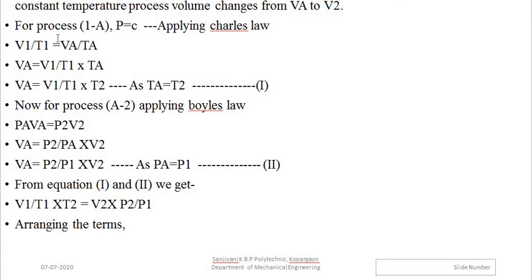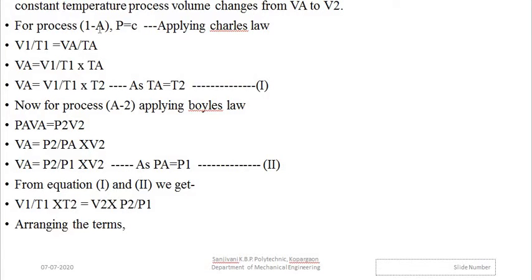For the process 1 to A, where pressure is constant, we apply Charles' law. So V1 upon T1 is equal to VA upon TA, which we know. As volume and temperature are directly proportional when pressure is constant, we have V by T equal to constant.